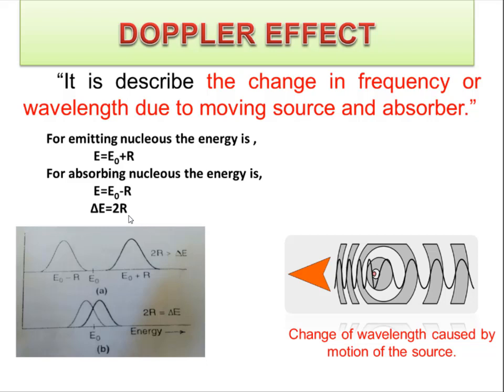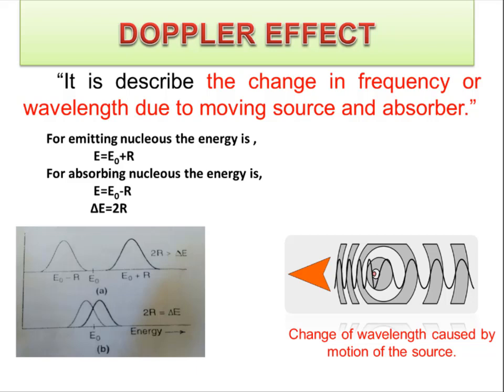Hence, the emission and absorption lines will be 2R apart, as shown in this figure. Thus, in order to have resonance absorption, the line width must be equal to or greater than the loss of gamma ray energy due to recoil.